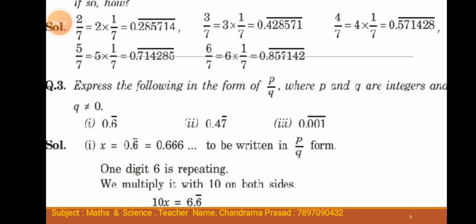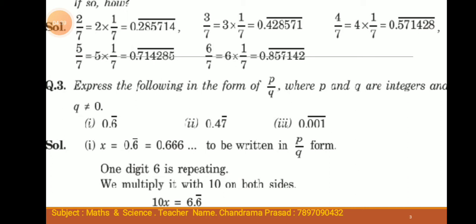3 by 7 can be written as 3 into 1 by 7. This can be written as 0.428571 bar. This is the answer. Now 4 by 7 equals 4 into 1 by 7 equals 0.571428 bar.